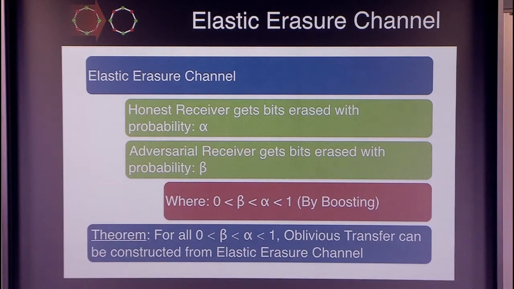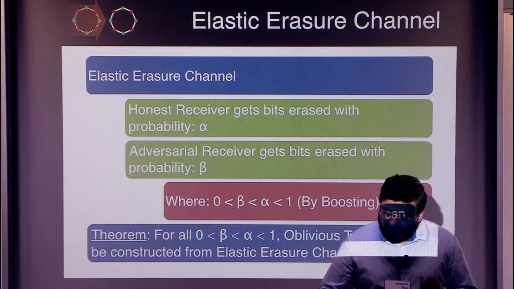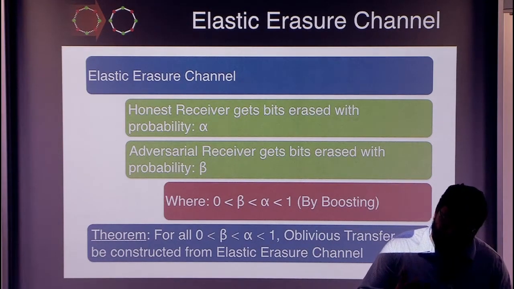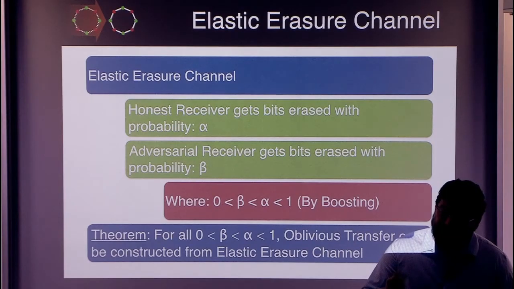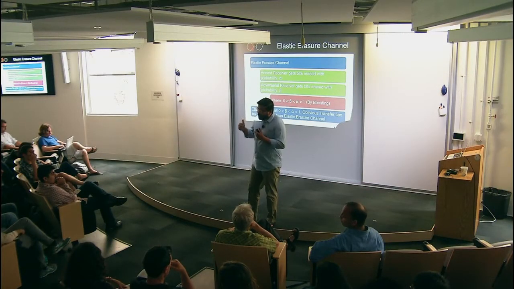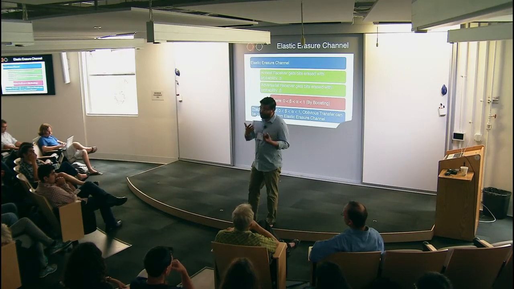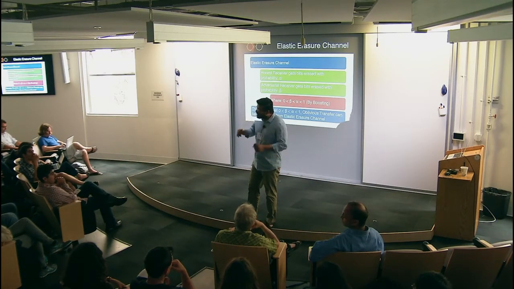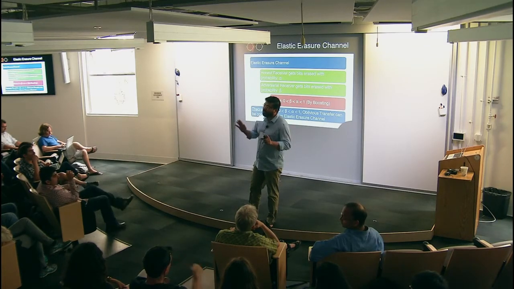Are you going to explain how this relates to the model of unfair noisy channels? Yes. In the unfair noisy channel model, both the receiver and the sender can change the channel characteristic. In ours, only the receiver can change it. They had strong negative impossibility results because, according to me, that's not a very nice model. In our case, I will show you that very strong feasibility results are possible.